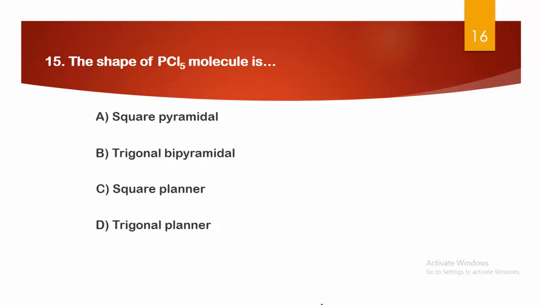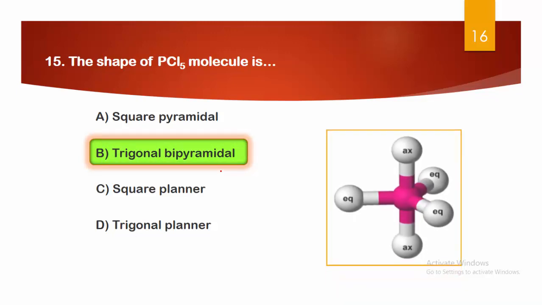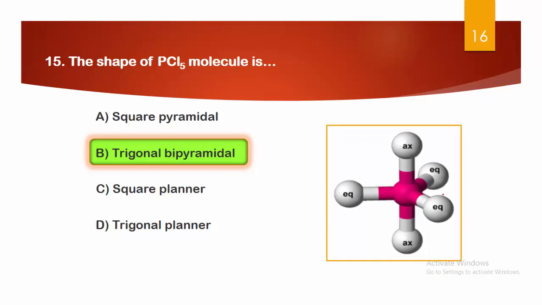This is a very important question. First we try to understand the shape of PCl5. To understand the shape, we should know the hybridization of this molecule, which is sp3d. Whenever sp3d hybridization is there, the shape is trigonal bipyramidal. So the right answer to this question is option B. Here we can see the trigonal bipyramidal shape.